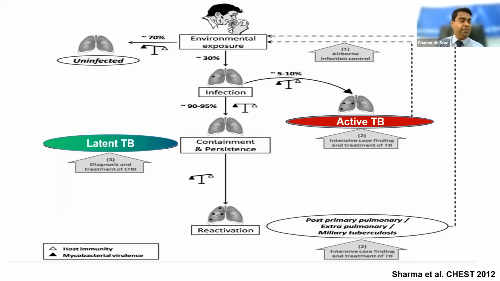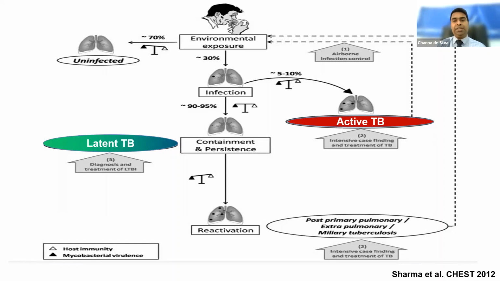We are not infected because there are a lot of pulmonary alveolar macrophages. Those are part of the innate immune system. They clear the TB bacilli which enter into the lungs. And out of those, 30% develop infection. And even though they develop infection, the disease manifestations happen in 5 to 10% of all the children and adults.